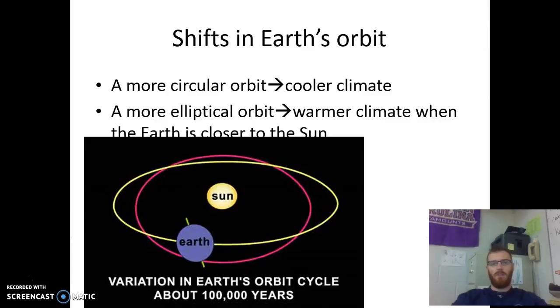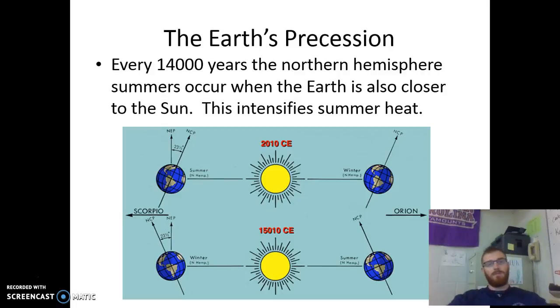Okay, a shift in Earth's orbit, which happens every once in a while. Again, you can go back to Unit 2 for a refresher on these things. So a slightly more circular orbit is going to result in a cooler climate because the Earth stays at the same distance around the Sun as it travels. A more elliptical orbit is going to cause the Earth to come closer to the Sun in some parts and further away in others. So it's going to result in a warmer climate when it's closer to the Sun and a cooler climate when it's further away.